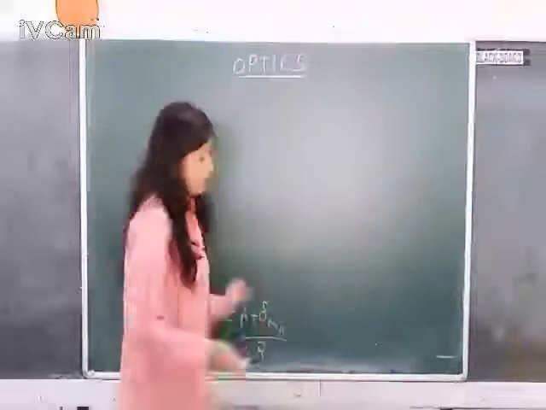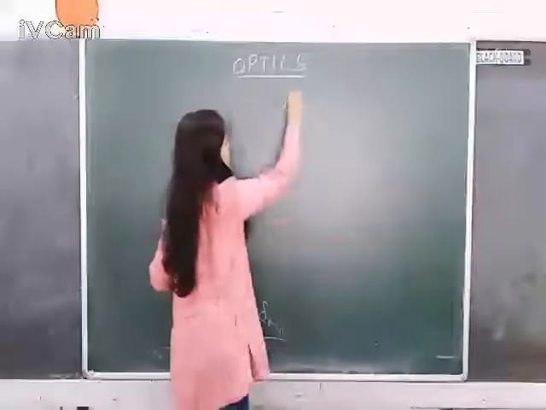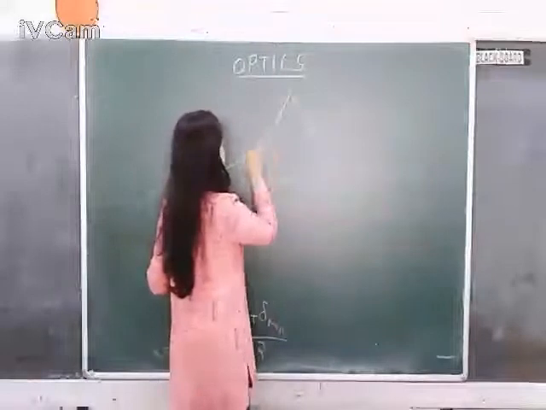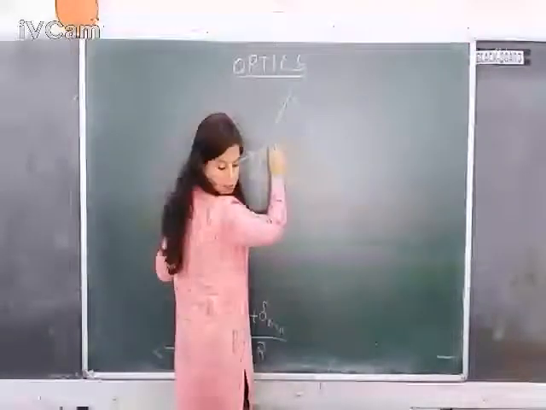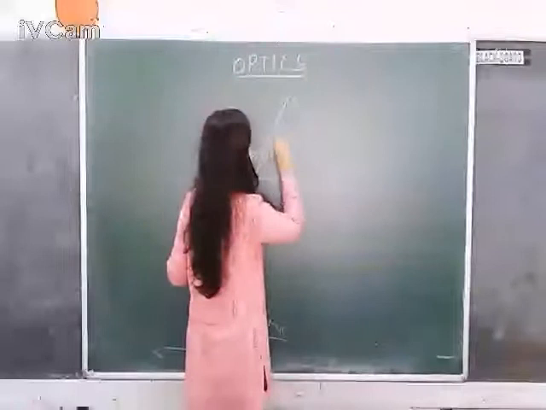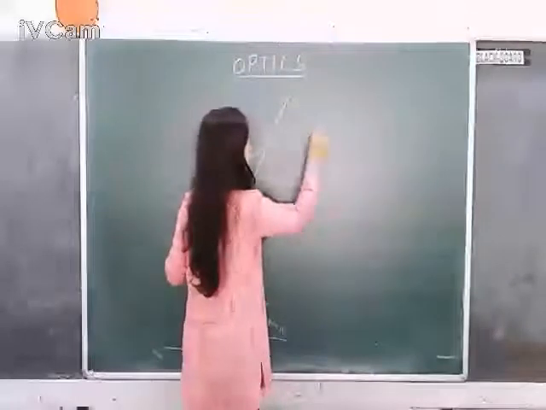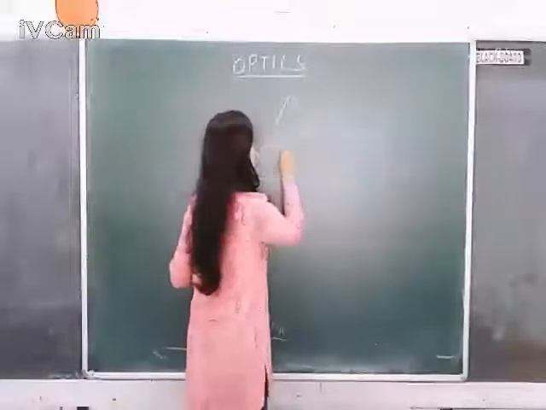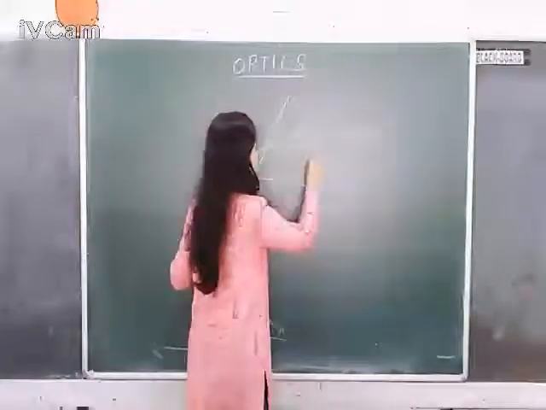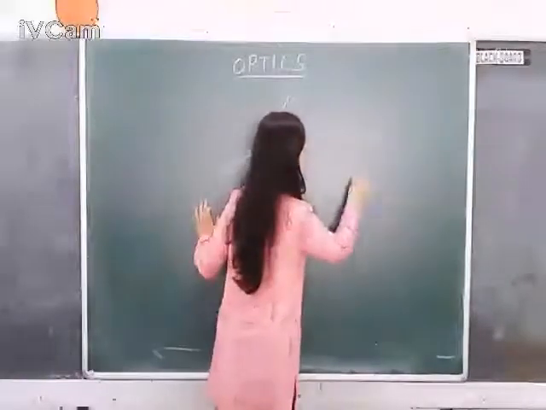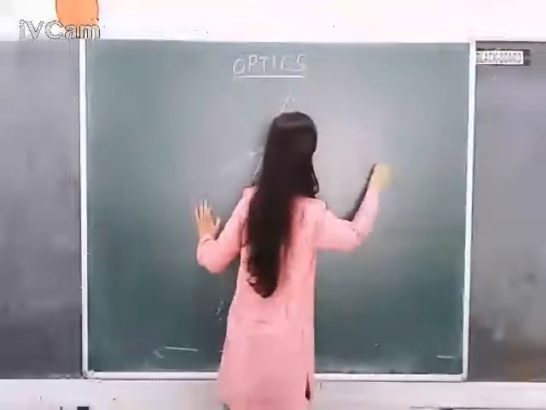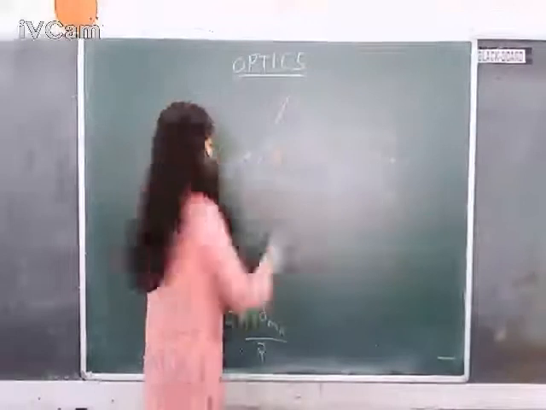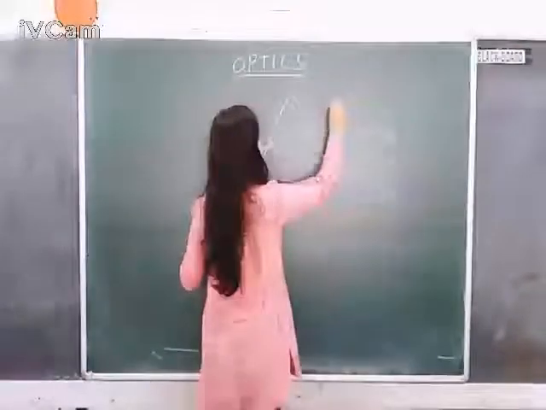To help you understand it, let me draw a diagram. I will just take 3 colors, white light here, and this is red, this is yellow, the mid color, mean color, and this is violet. Now you produce the incident ray upwards.